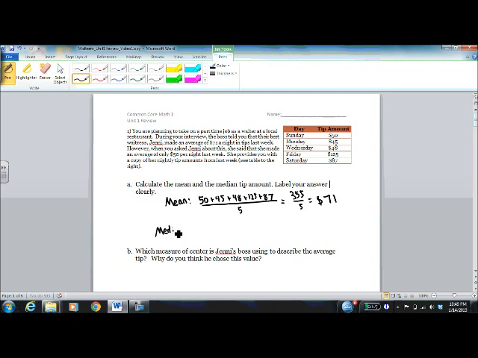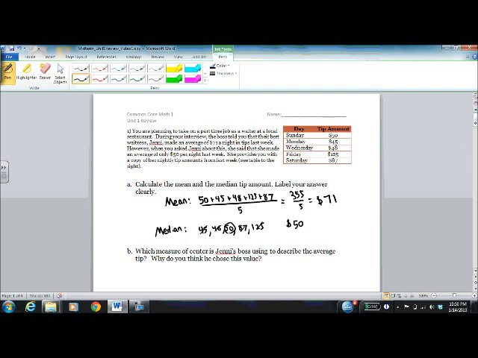Now let's look at the median. The mean is the sum of all the numbers divided by the amount of numbers that there are. The median is the strictly middle value when we line the numbers up from least to greatest. So the smallest amount she made was 45, then 48, then 50, 87, and 125. To find the middle value, I can just start at each end, crossing off values, and I arrive at the median, which is